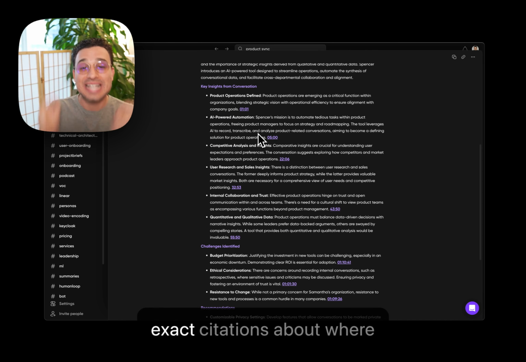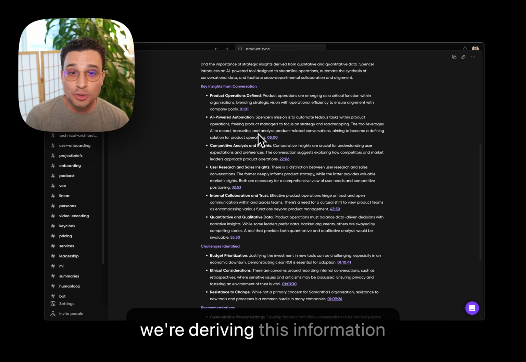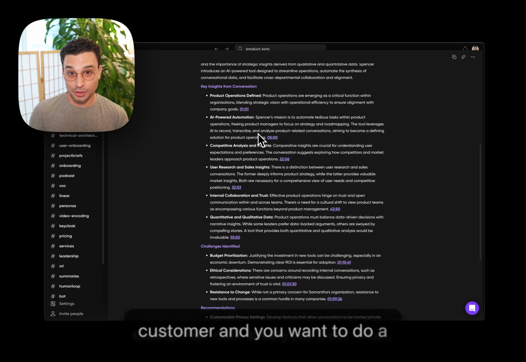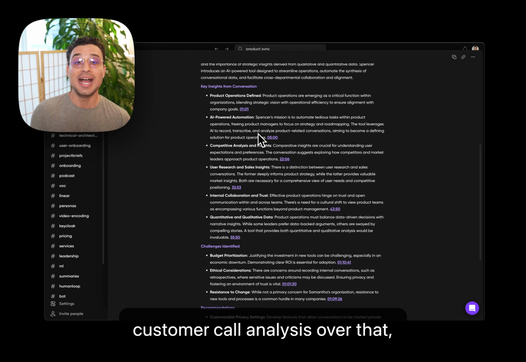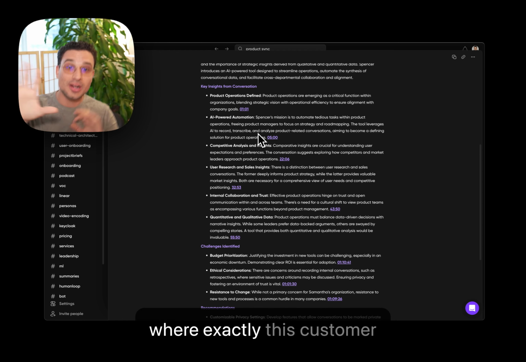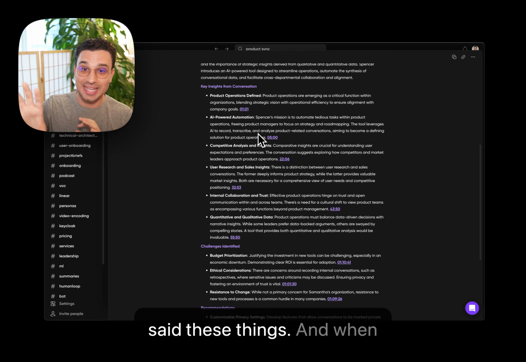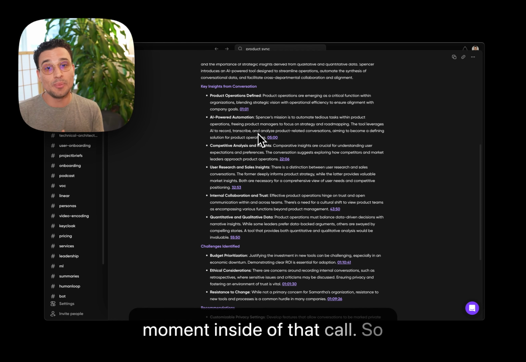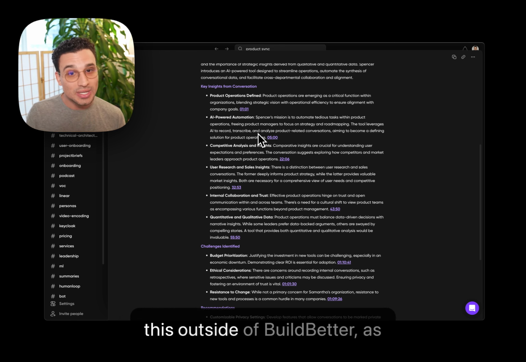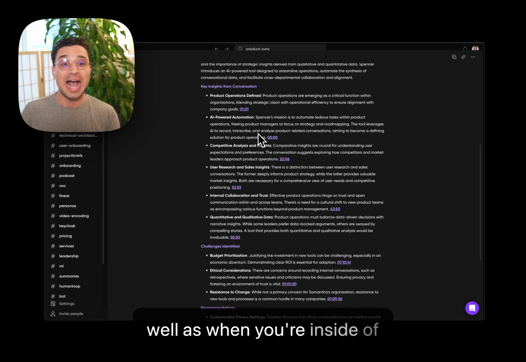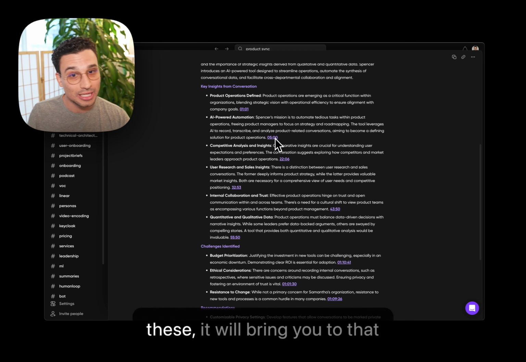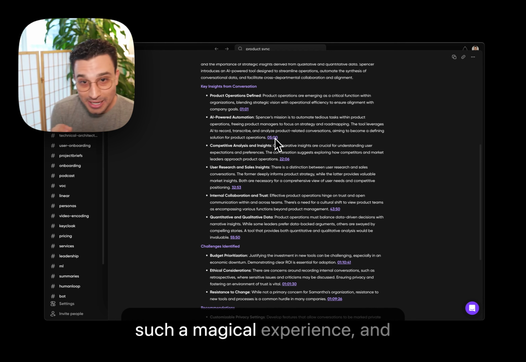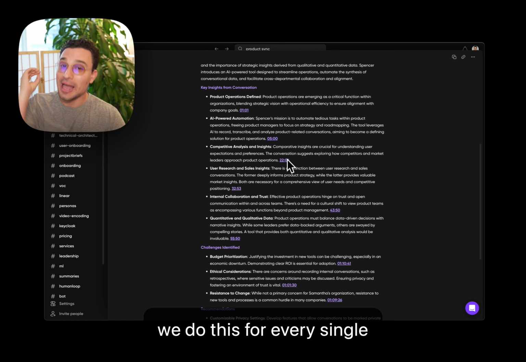You now have exact citations about where we're deriving this information from. So if you have a call with a customer and you want to do a customer call analysis over that, now you have a citation of where exactly this customer said these things. And when you copy this out of BuildBetter, it will still deep link into that moment inside of that call. So you don't lose anything bringing this outside of BuildBetter, as well as when you're inside of BuildBetter and you click on these, it will bring you to that citation in the call itself. It is such a magical experience, and we do this for every single document type.